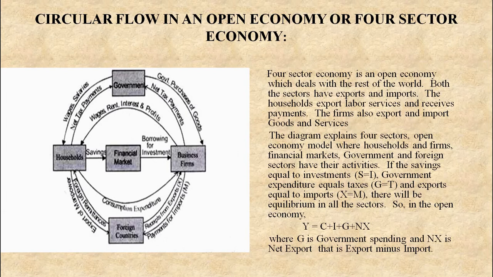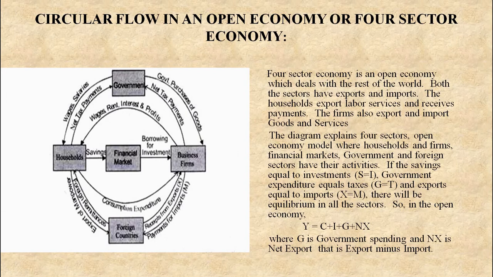The households export labor services and receive payments. The firms also export and import goods and services. The diagram explains the 4-sector open economy model where households and firms, and financial market, government and foreign sectors have their activities. Look here, households, firms, financial market, government and these foreign countries, they have their activities.